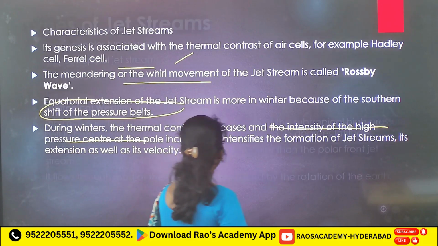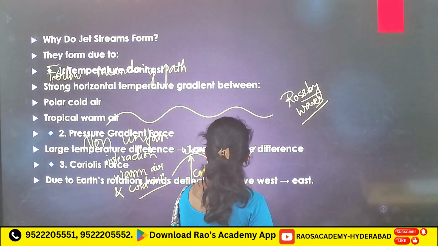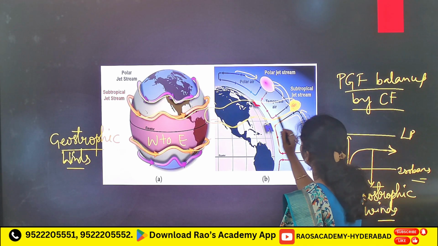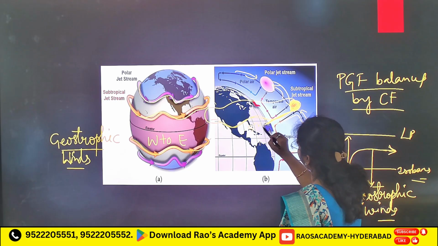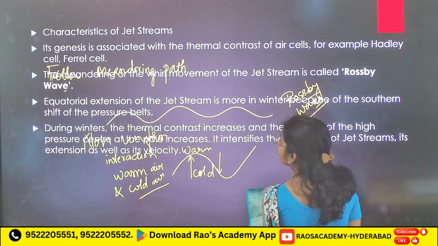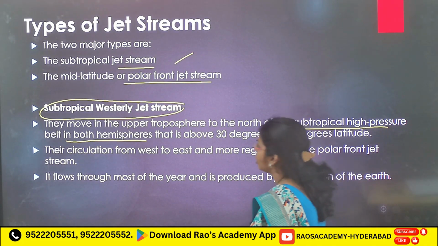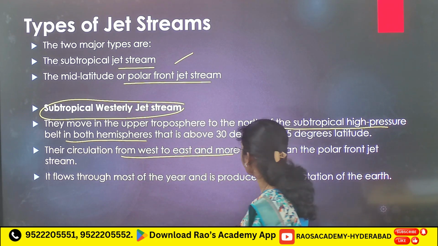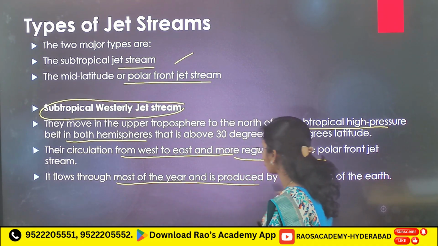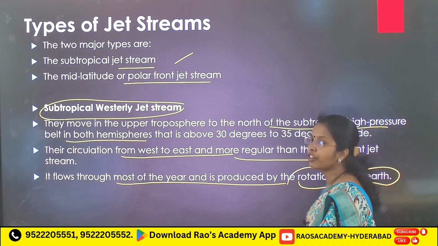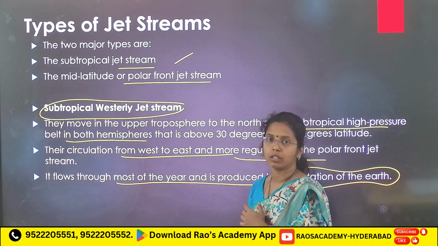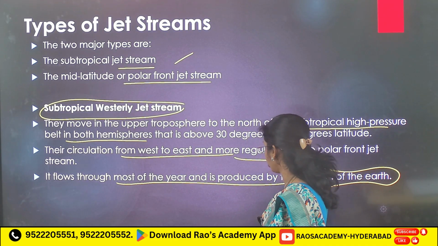You can see the image here. Here you see the subtropical high pressure belt. Their circulation is from west to east and more regular than the polar front jet stream. It flows through most of the year and is produced by the rotation of the earth. But when you take the polar front jet stream, it is strong during winter because you will see more thermal contrast.